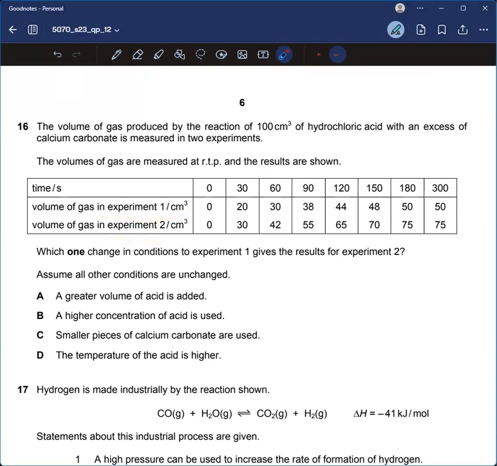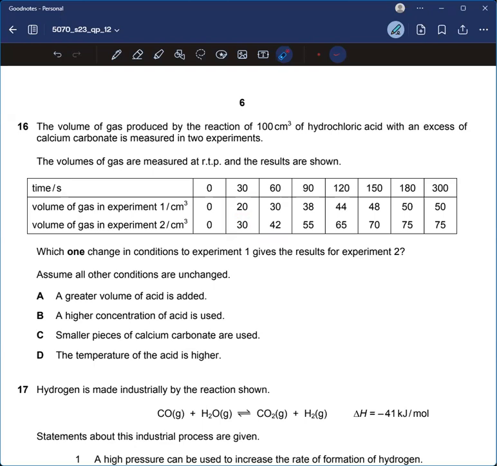If you have more time, you can solve further to check it. But I am telling you, by just comparing the values for 30 seconds only, that the rate of reaction in 2 is higher.